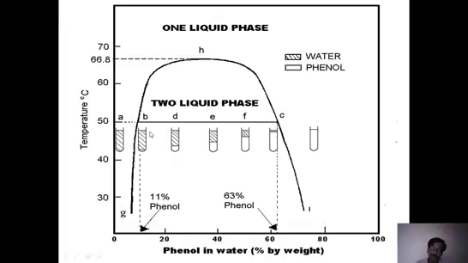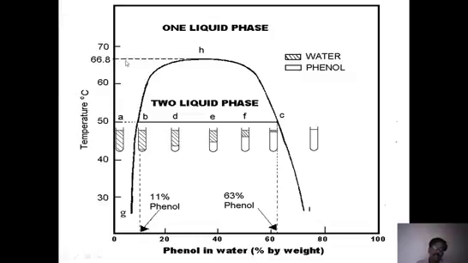And after 11%, we find different phenol-water separate phases, two phases. And after that, 63% phenol is there, water is just 37%. Then after that, we find only phenol, no more water. So that is the single phase again. This is one case with respect to temperature, 50 degrees.